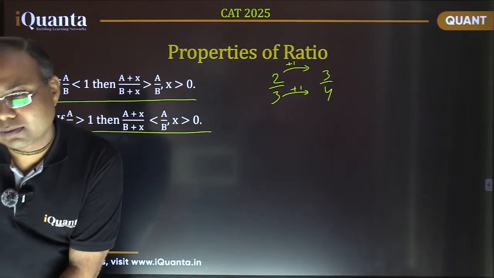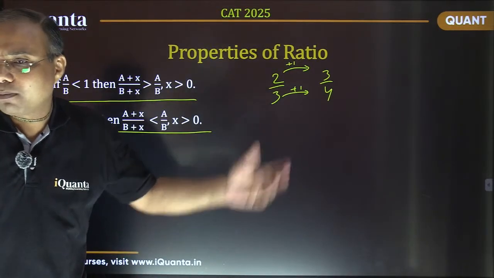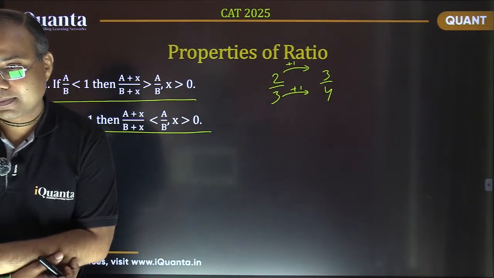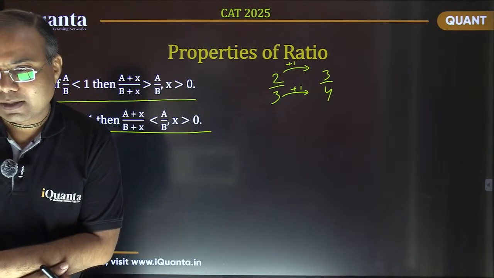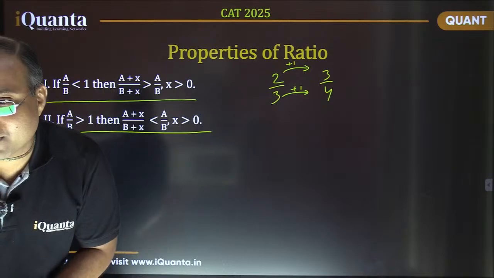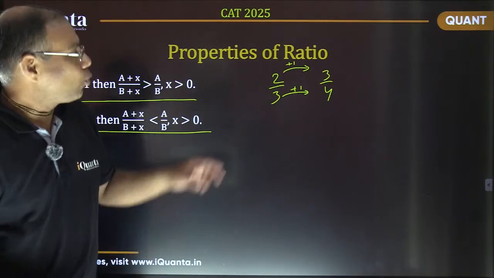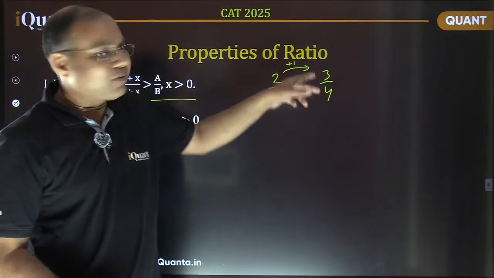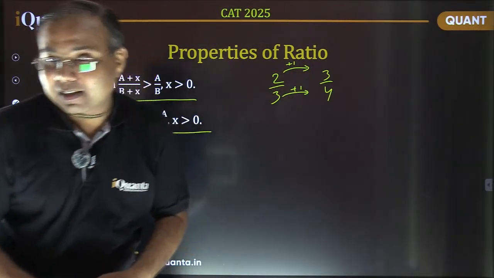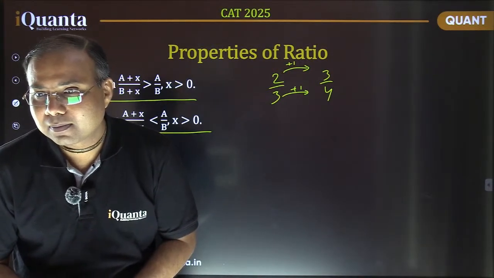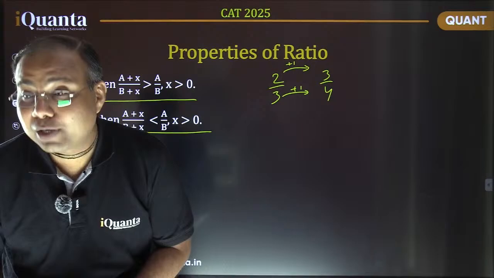Yes, it's 3 by 4. They are simple, small numbers, so we can easily check the values. There's no problem with that. Which number is greater? That is the question. So 2 by 3 is 0.66 if you write in decimals, and 3 by 4 is 0.75. We can easily check that. That's why I have taken the smaller numbers. So 3 by 4 is greater.